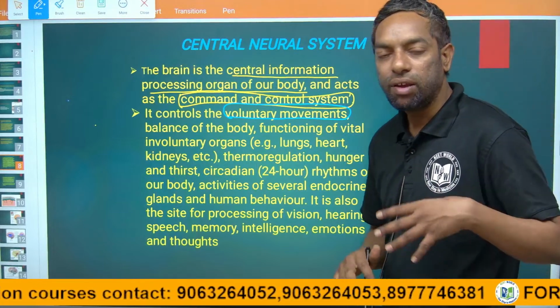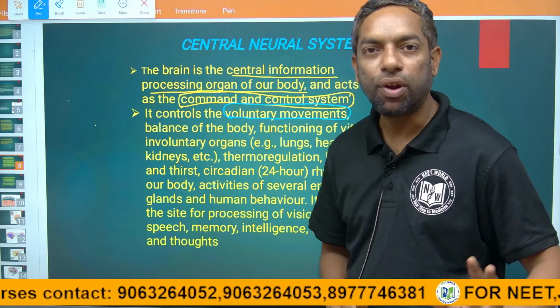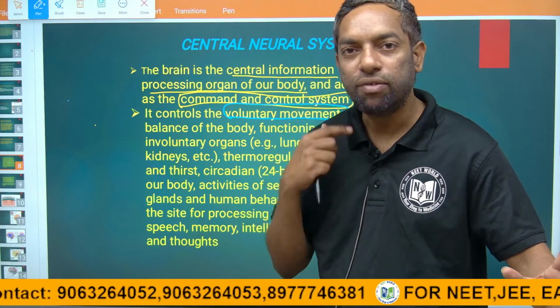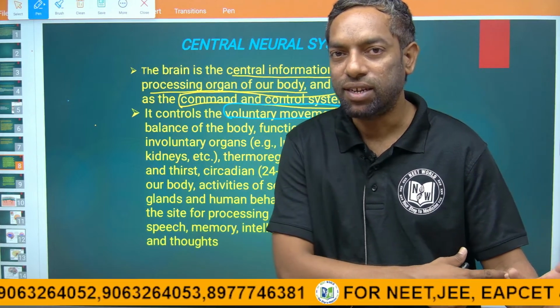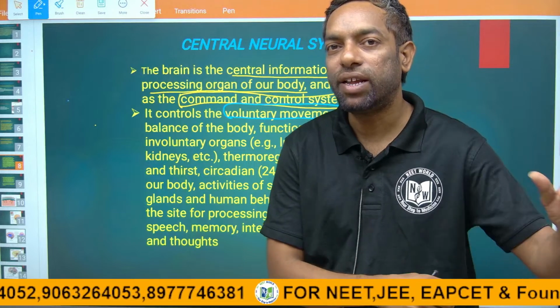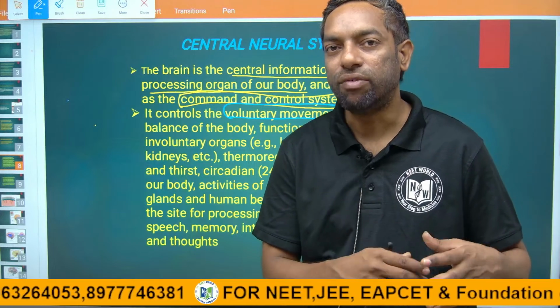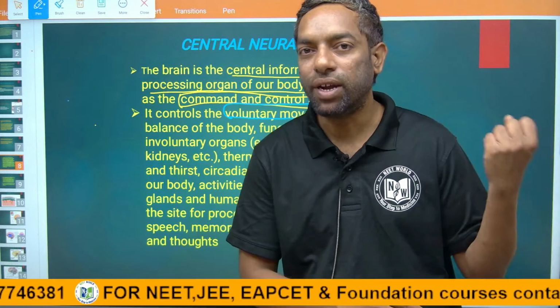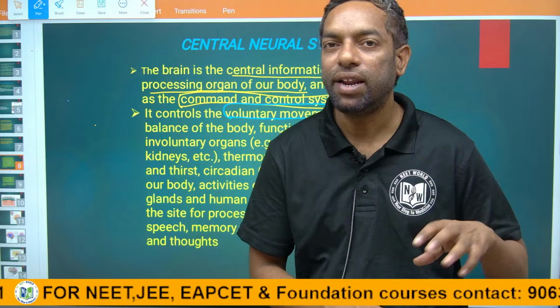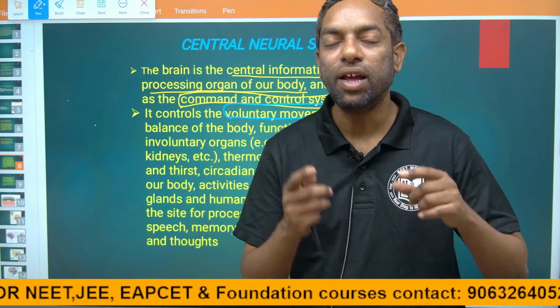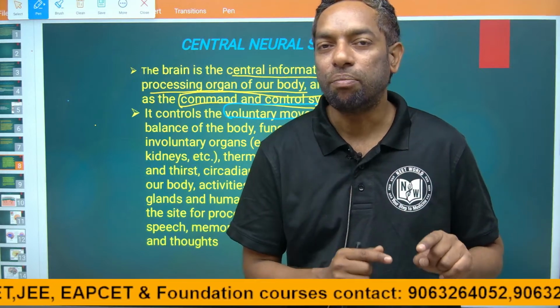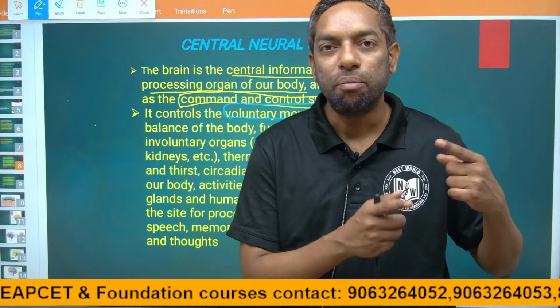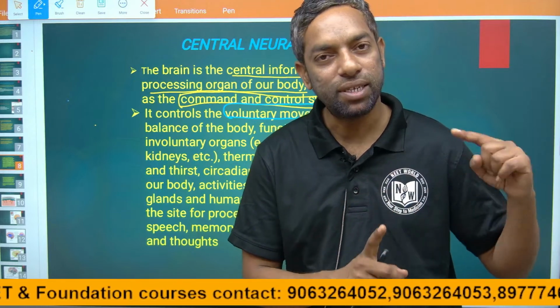If we want to run, the brain gives the signal to the skeletal muscle. Skeletal muscle is the voluntary muscle, under our wish. Whenever we want an action, the function takes place through the voluntary muscles, the skeletal muscles. They come under the direct control of our brain.